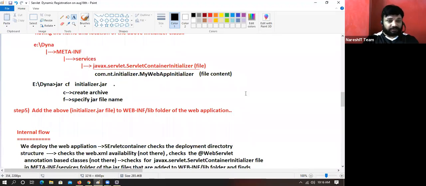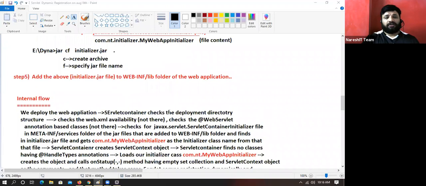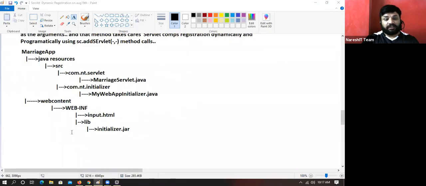If you listen to only 50% of the session, this is the problem. Did I ask to create it inside the web application or in the D drive, outside the IDE? Outside the IDE. Why are you worried about that now? I hope you got clarity now. Here no web.xml and in this servlet no @WebServlet. Did you notice it?